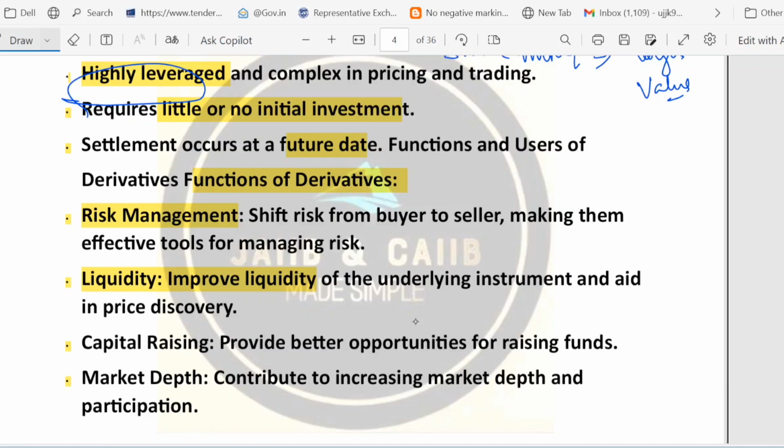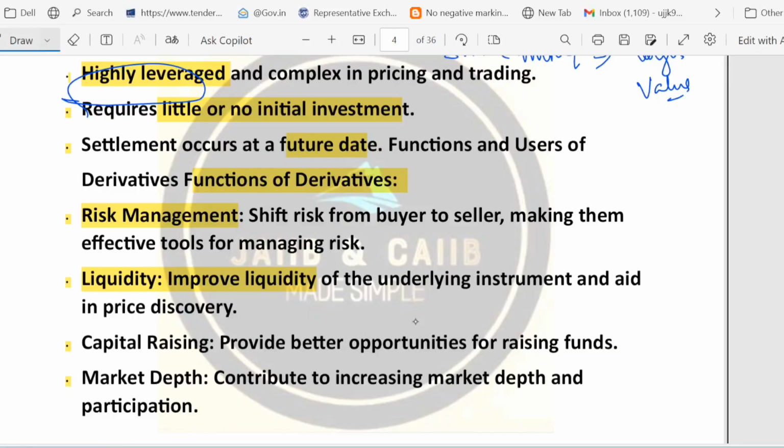Then we have settlement at a future date. I think you know it. Every derivative has an end date. That is when you and the other party must deliver the asset or settle the cash difference. Risk management is there. Okay, obviously derivatives are quite a hedging tool. So a derivative lets someone transfer their risk. Liquidity management is there. More traders in the derivative market make it easier to buy or sell the underlying asset quickly.